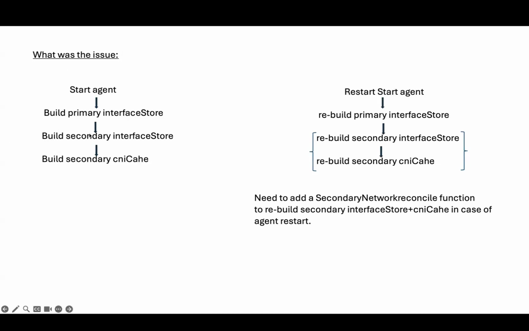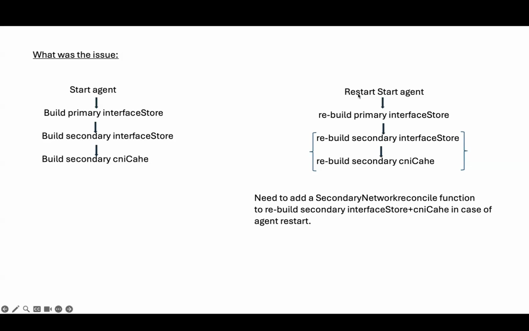Because we have enabled the secondary feature, it then builds the secondary interface store, and after that it builds the CNI cache so that we can use it later for the cleanup. Now the case is agent restart. When we restart, because these are caches, they will lose the data, so we need to rebuild them again when the agent restarts.